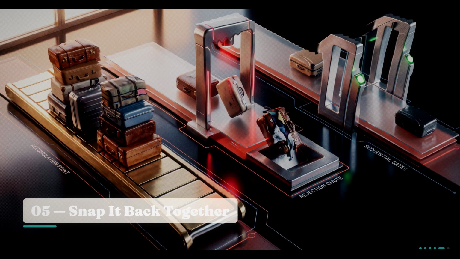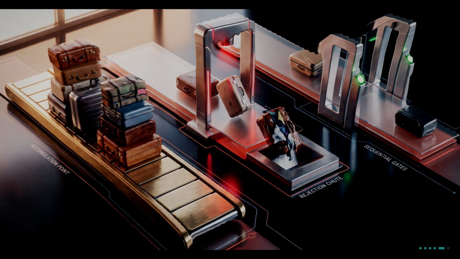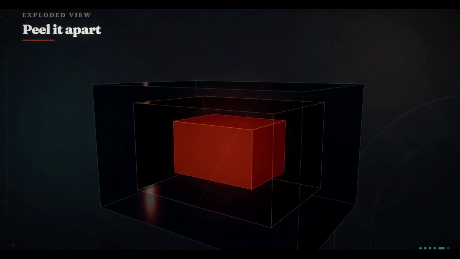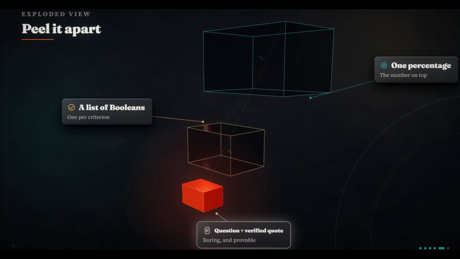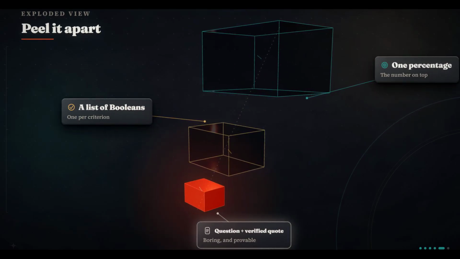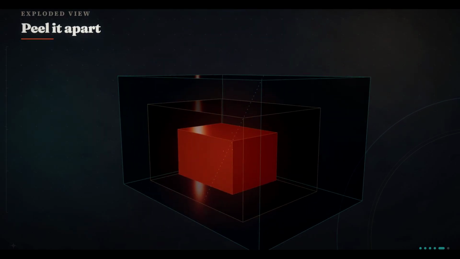Picture 3 lanes. On the left, the 1 to 5 lane, everything piled on 3 and 4. In the center, the checklist lane, where slightly wrong and catastrophically wrong both score false. On the right, the fix. Split that criterion in 2. Therefore, peel the thing apart. On top, 1 percentage. Under it, a list of booleans. Under each boolean, a boring question and a verified quote.